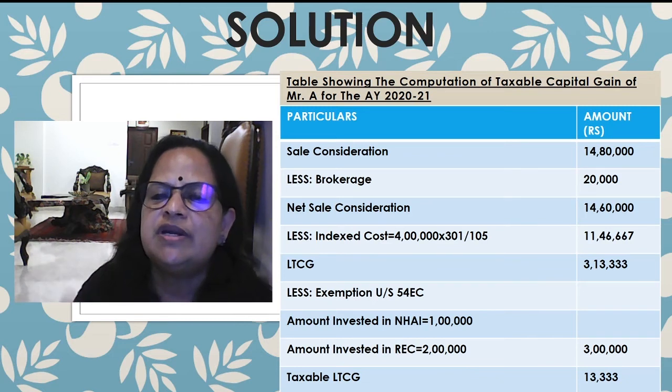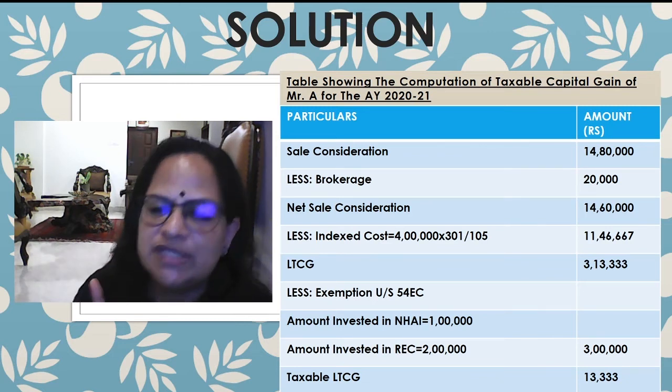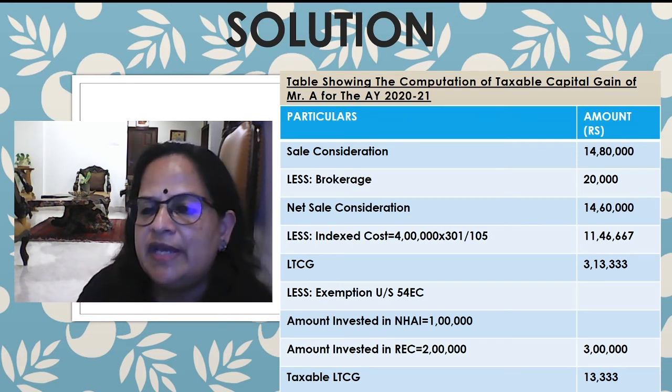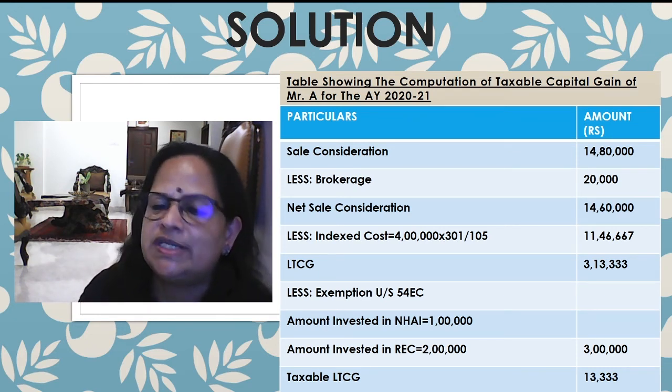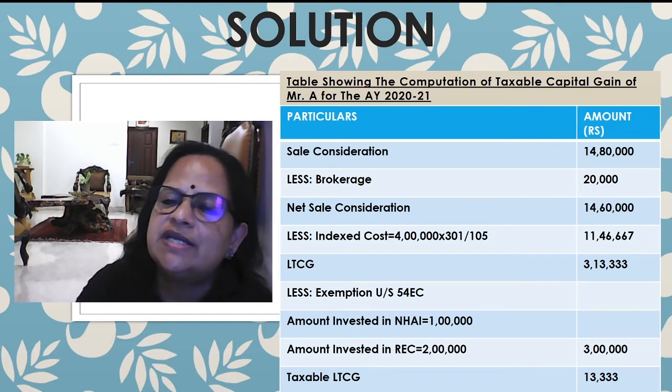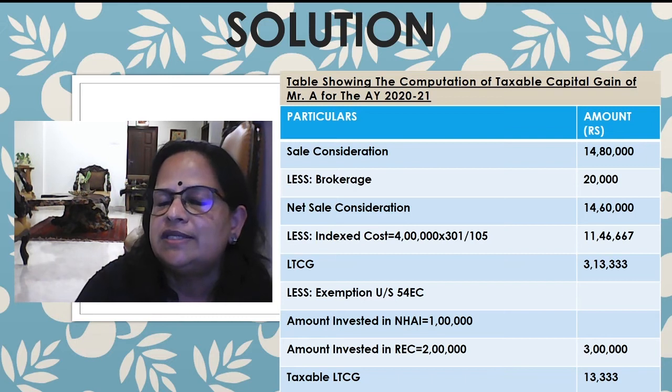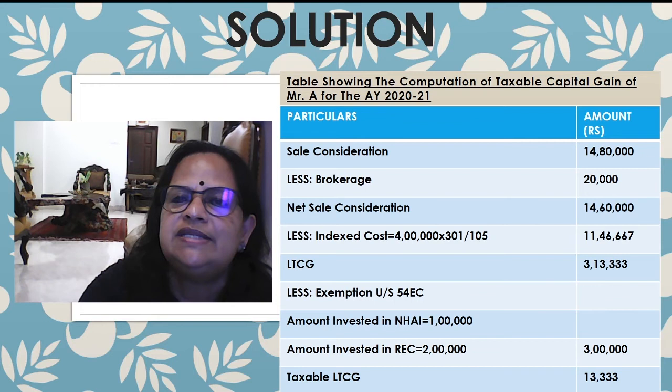Less exemption under section 54EC. Two investments he has made within 6 months, so both he can claim. One NHAI is 1 lakh and REC is 2 lakhs, so 3 lakhs he can claim. Taxable LTCG is 13,333. So that is the taxable LTCG.